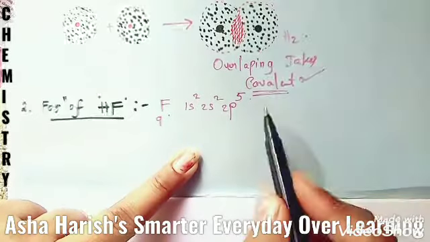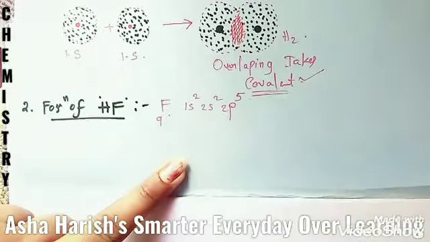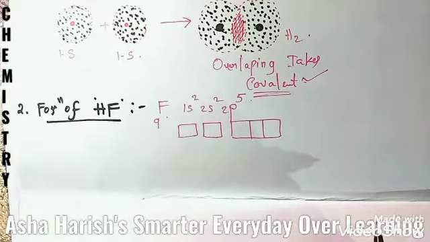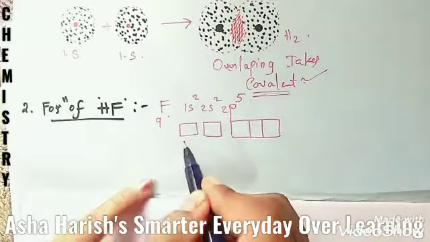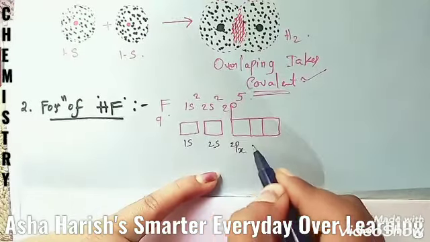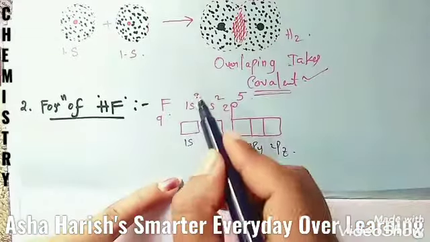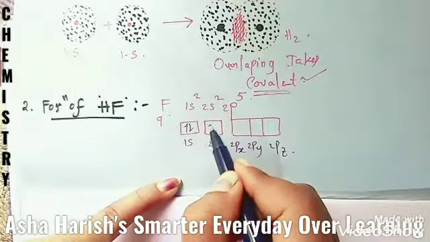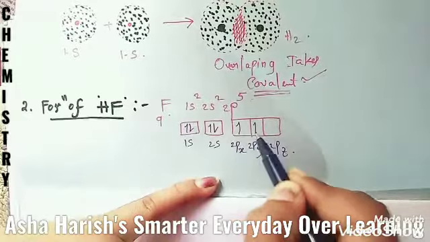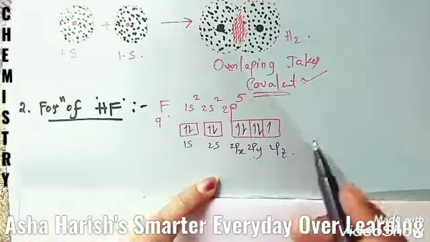This is the electronic configuration of fluorine. See the orbital-wise electronic configuration. This is the 1s orbital and this is the 2s orbital, and this one is the 2px, 2py and 2pz orbitals. Here 2 electrons, 1s2, and 2p5: 1, 2, 3 and 4, 5 in the 2p orbitals.